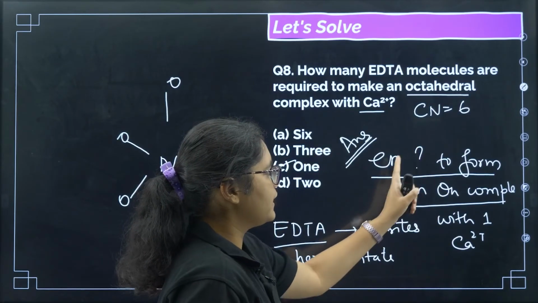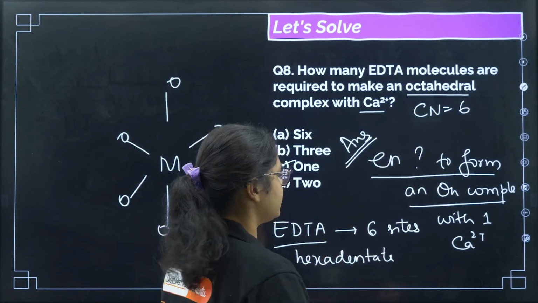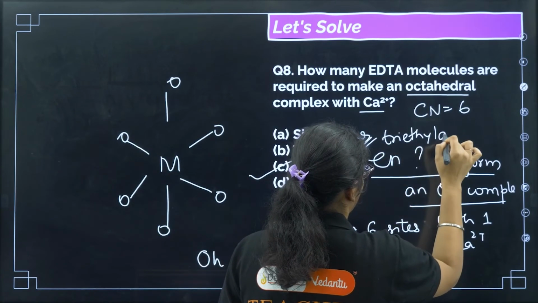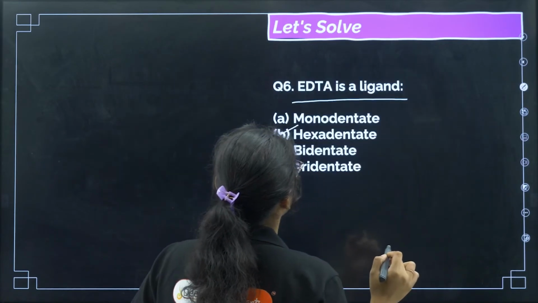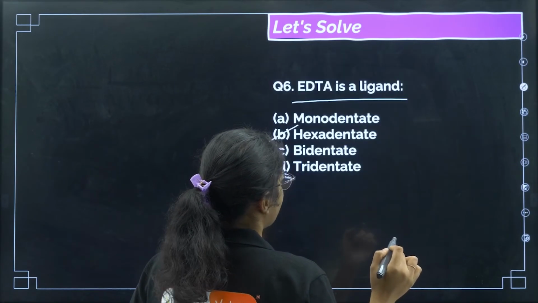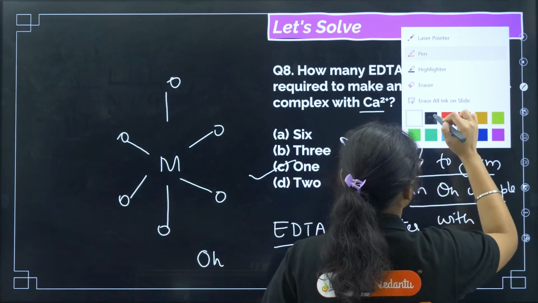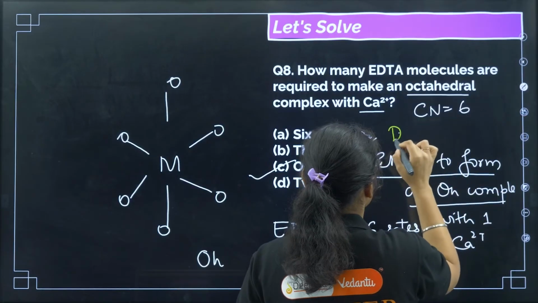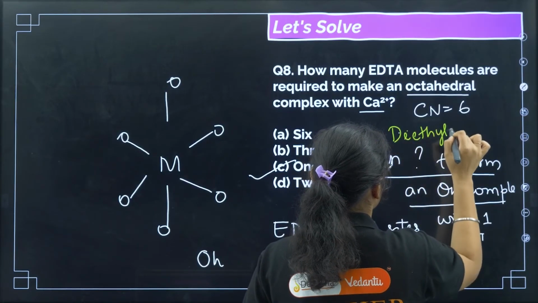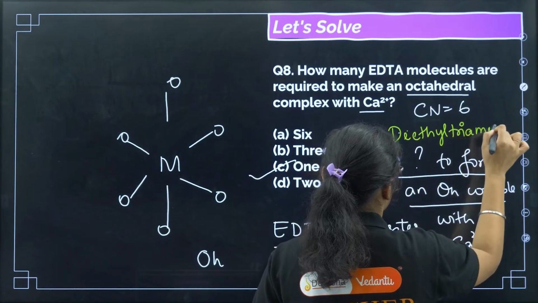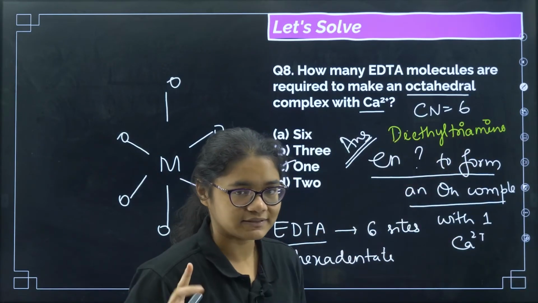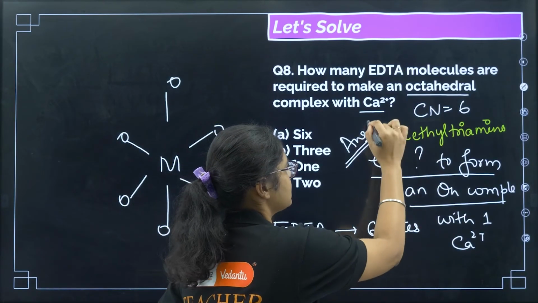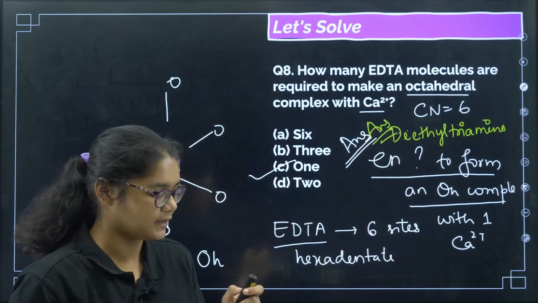And how many diethylenetriamine molecules are required to form one octahedral complex with Ca2+? So I need two answers in the comment section. I want everyone to write correctly.